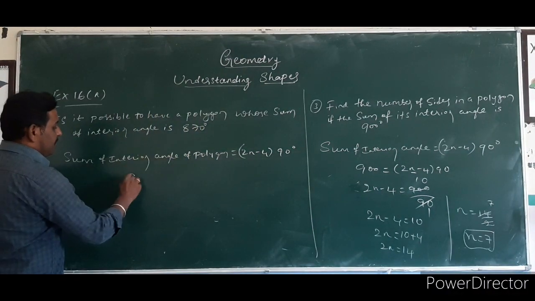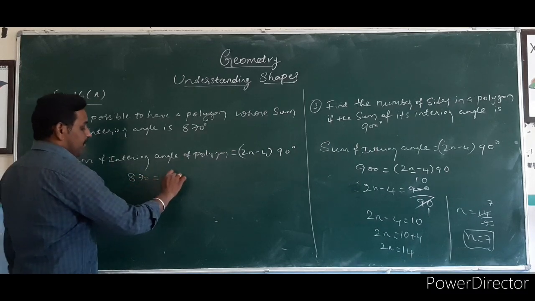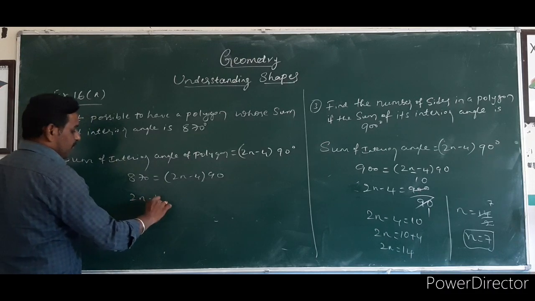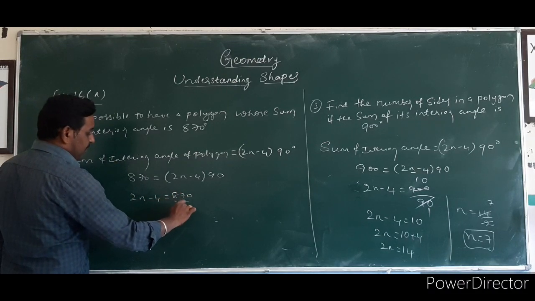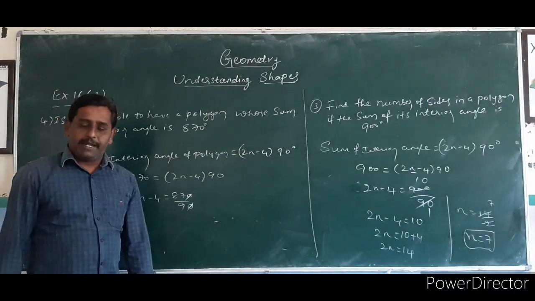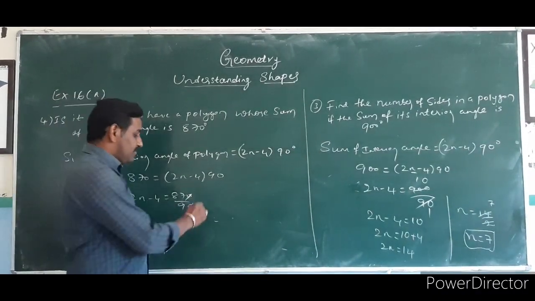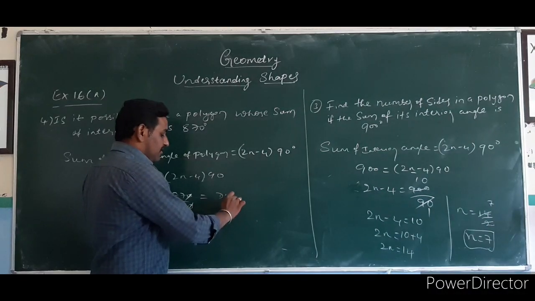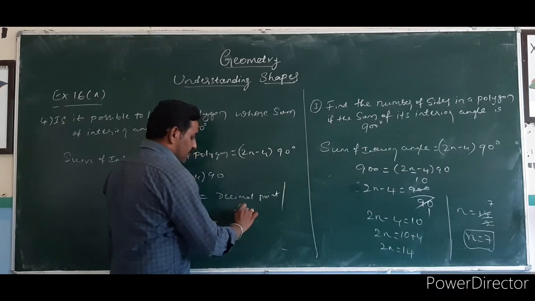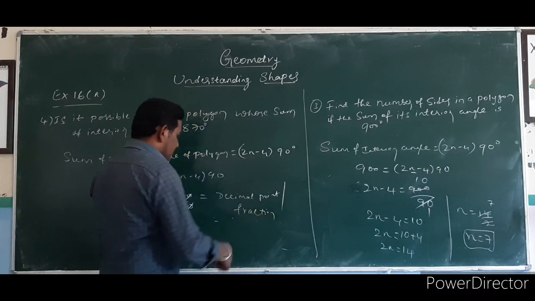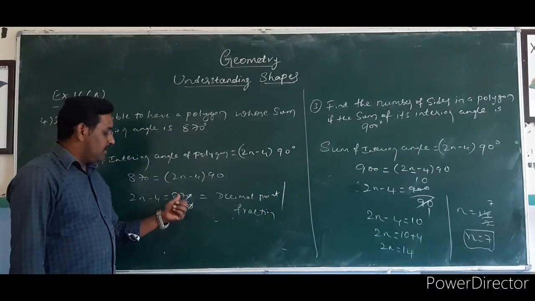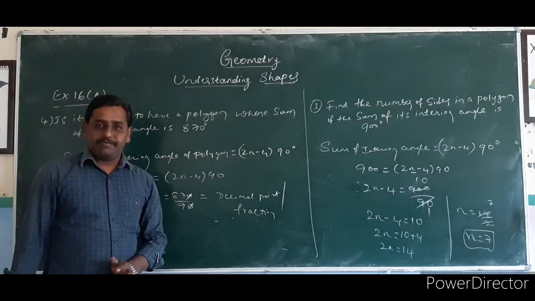So sum is equal to 870 degrees. 2n minus 4 into 90, so 2n minus 4 equals 870 divided by 90. The 0s get cancelled, 87 by 9. No, you will get a decimal point or a fraction. So if you solve this, you will get a decimal point, or if you are not solving it, it is a fraction.